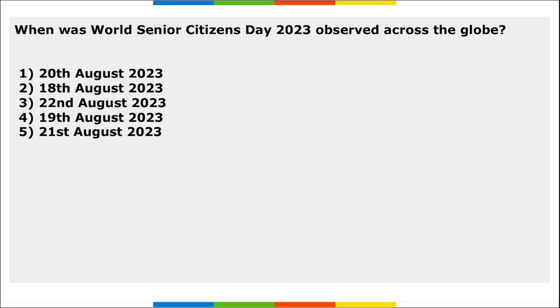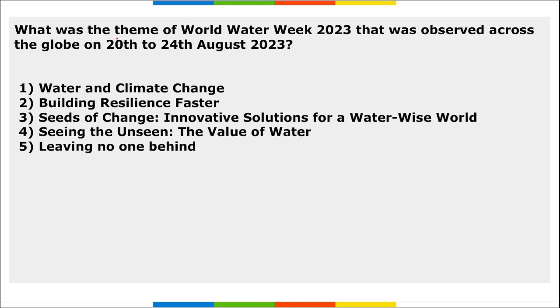Next is, when was World Senior Citizens Day observed across the globe? This day is observed on 21st of August and it is to honor the efforts, contributions and achievements made by elderly people to the society, family and communities. Right?